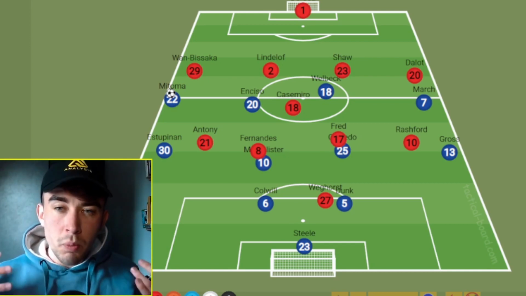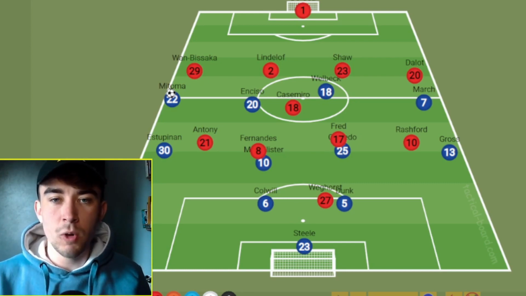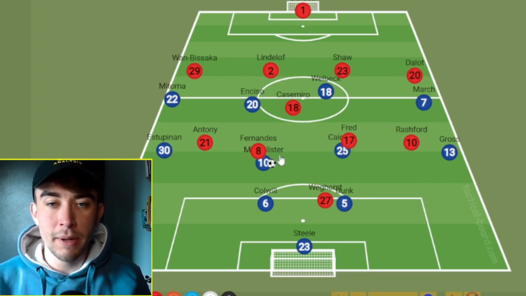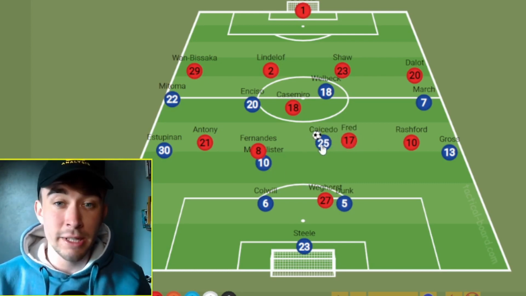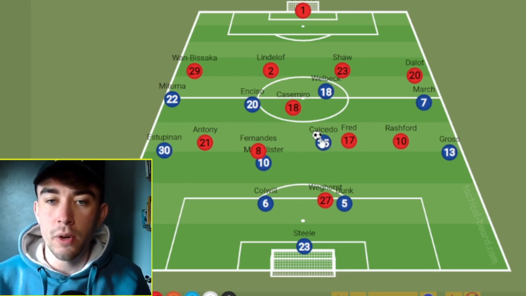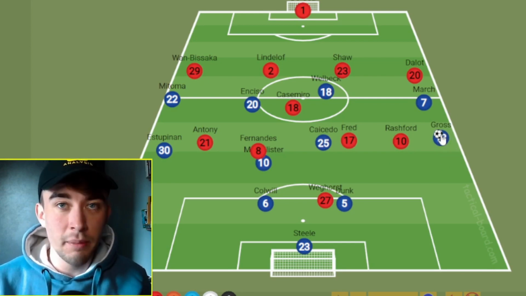Now, the problem with this whole plan is that United have to execute it perfectly. If you get it a little bit wrong, things will go wrong. If Fred isn't close enough to Caicedo, then we will see Brighton playing one-twos around them. If Fred is too aggressive, we will see the same thing, and the same with Bruno Fernandes. If Rashford doesn't work hard enough on the left-hand side, the fullback will step forward and take advantage of it and hurt Manchester United.